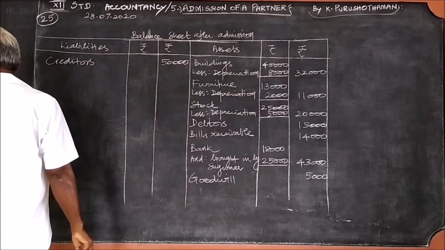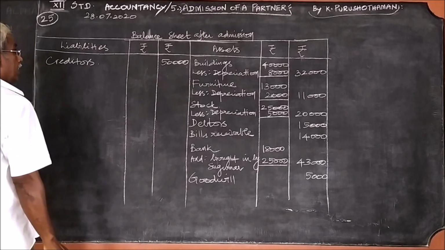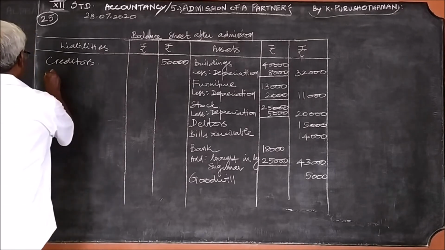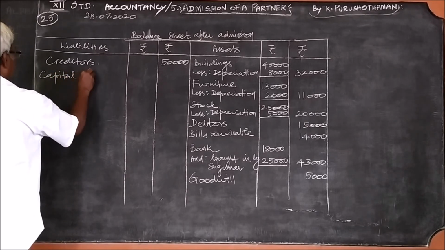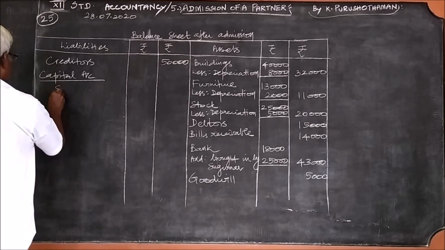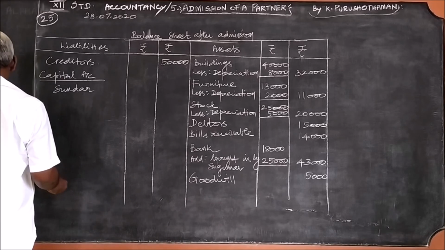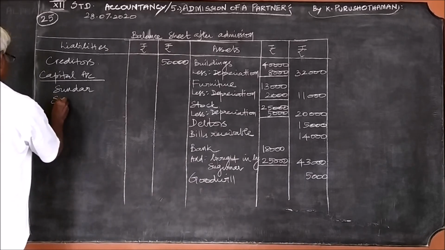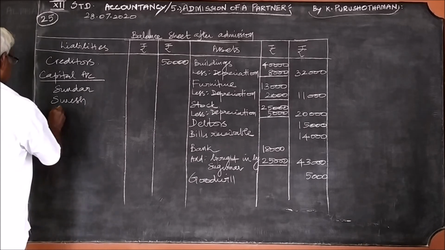The other two items, general reserve and workmen's compensation fund, were taken to the capital account. So we come to the next point, capital account. The three partners, Sundar, Suresh and Sukumar.